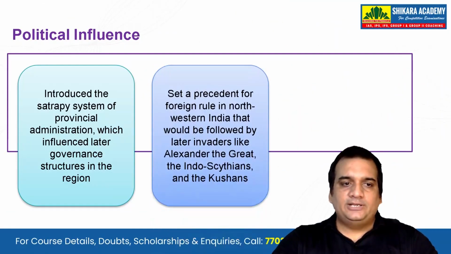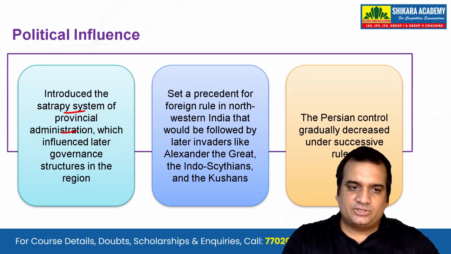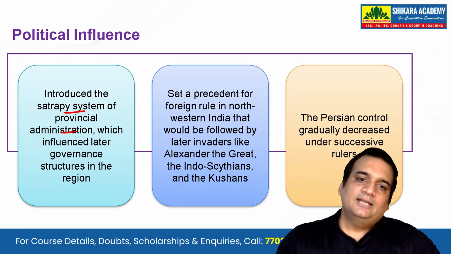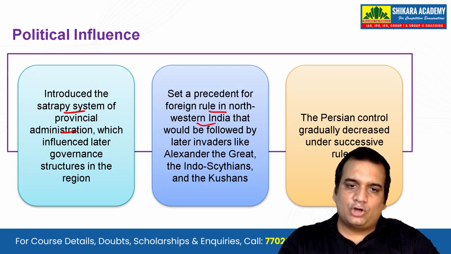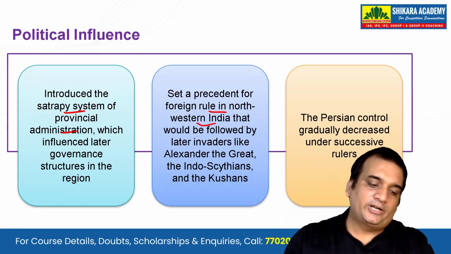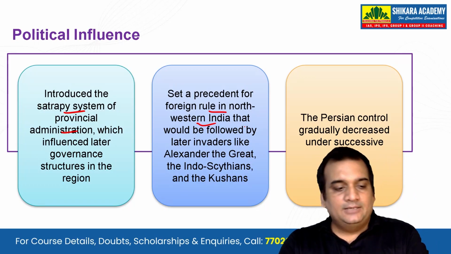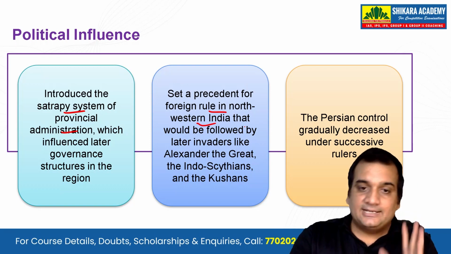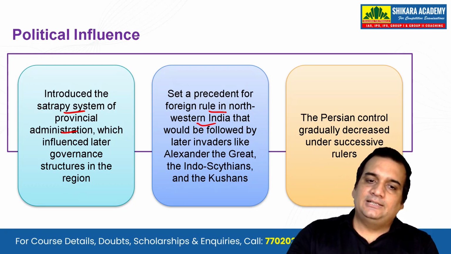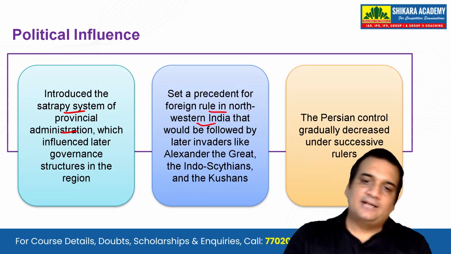Let's see the political influence. They will introduce the satrapy system of provincial administration, this we have seen, which influenced later governance structure in the region. Set the precedent for foreign rule in northwestern India that would be followed. So the first foreign invader or the first conqueror who came to India was, please remember, Cyrus I or Cyrus the Great, and after this we will see that they will be in the line like Alexander the Great, Indo-Scythians, Kushans, Parthians, and many of them.